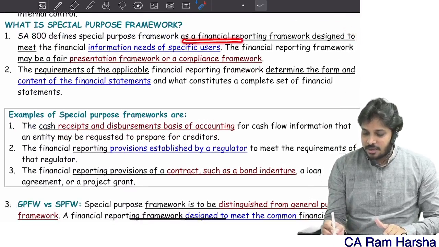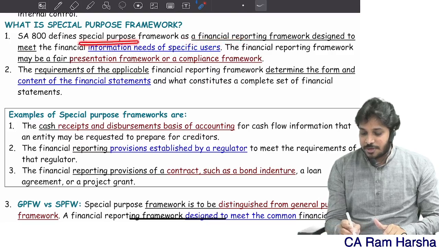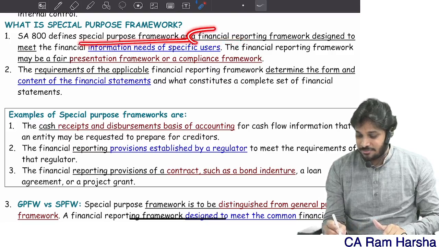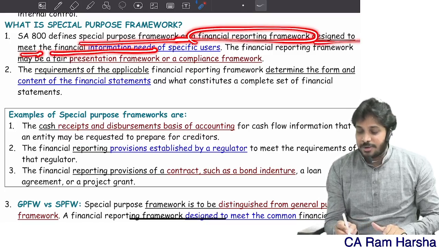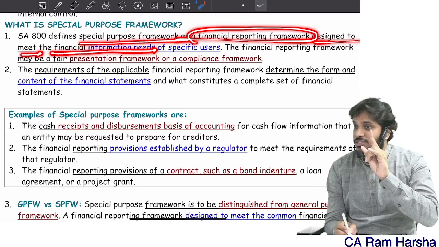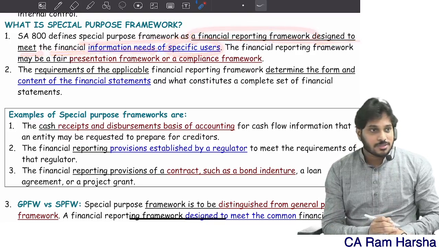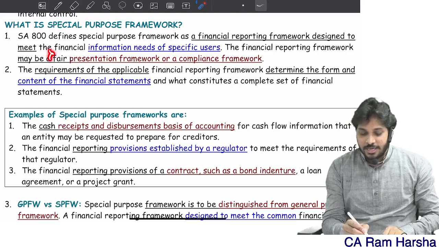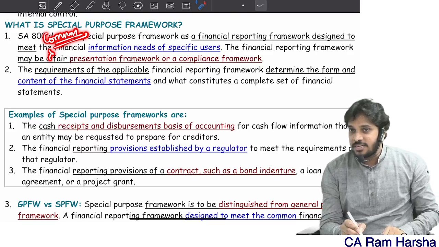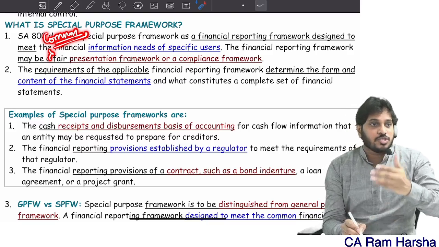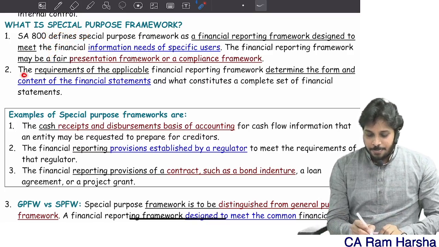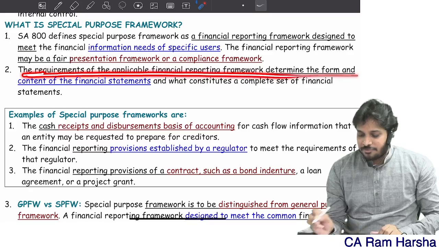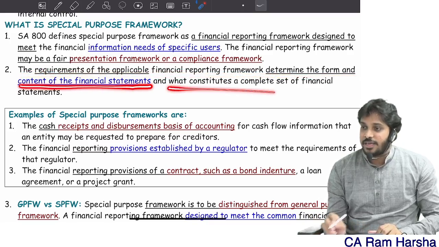What is a special purpose framework? It's a framework for financial reporting, designed to meet the financial information needs of not a wide range of users, but specific users. You see, in a general purpose framework, here they will add one more word, common financial information needs. When I see common requirements in everybody, the users are wide, the users are many. Yes or no?